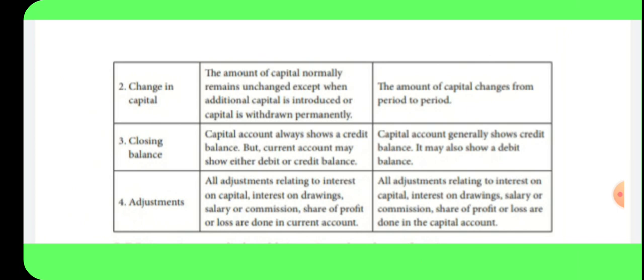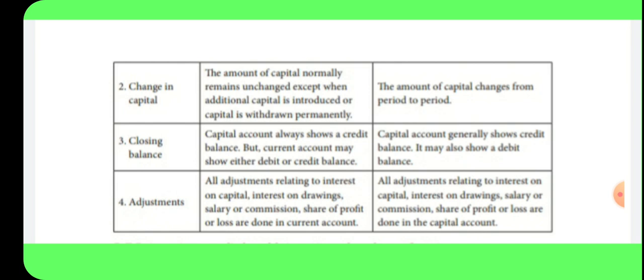In the fluctuating capital method, the amount of capital changes from period to period.